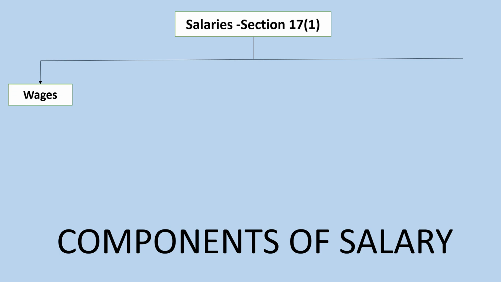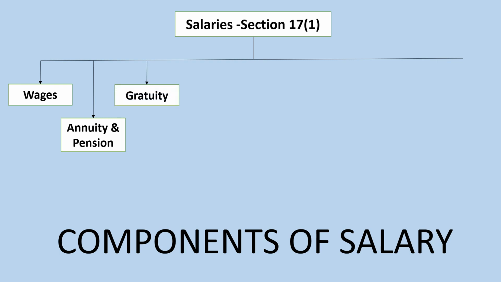for services rendered. Then is annuity or pension, which is the payment received from the previous or present employer after attaining retirement. Annuity received from the present employer is taxed as salary, and annuity received from the previous employer is taxed as profit in lieu of salary. Gratuity is any payment received under the Payment of Gratuity Act 1972.